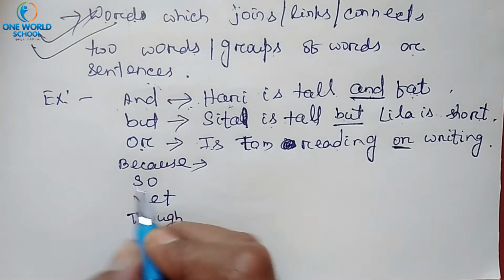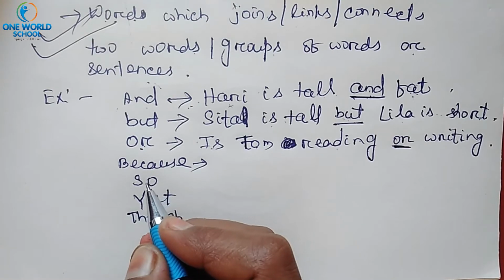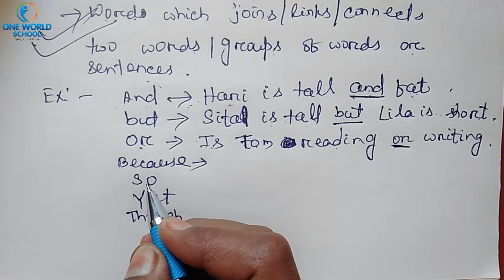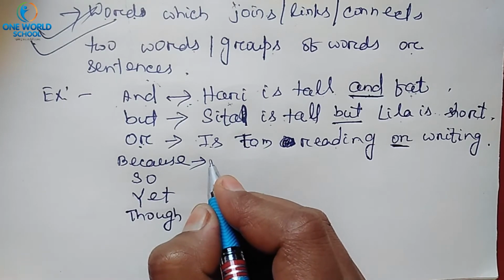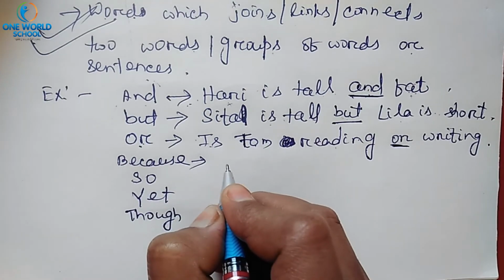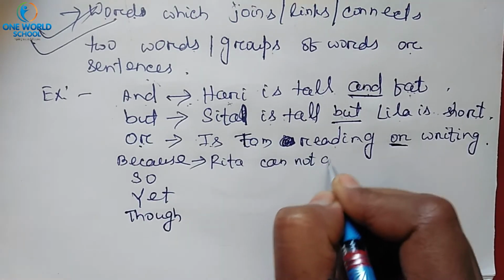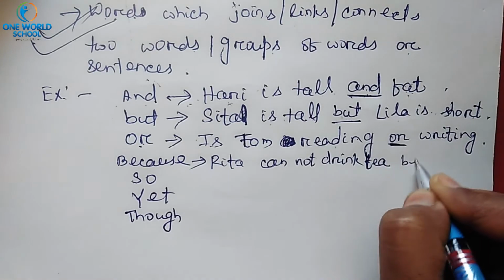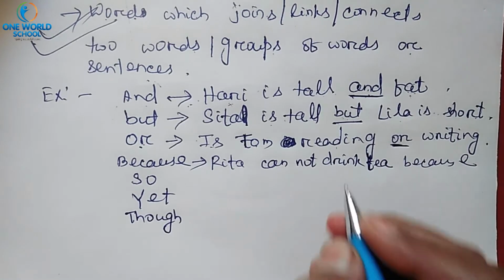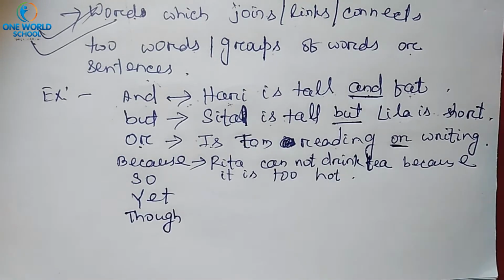Next, because. Because is used when we are talking of a reason, like: Rita cannot drink tea, because it is too hot.